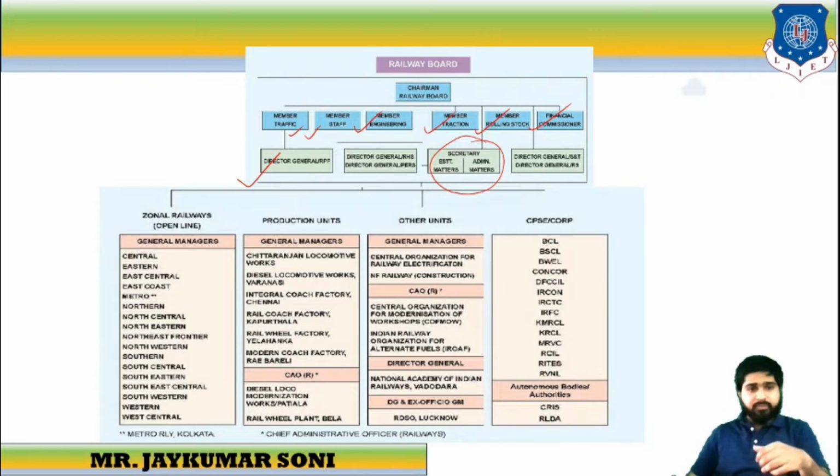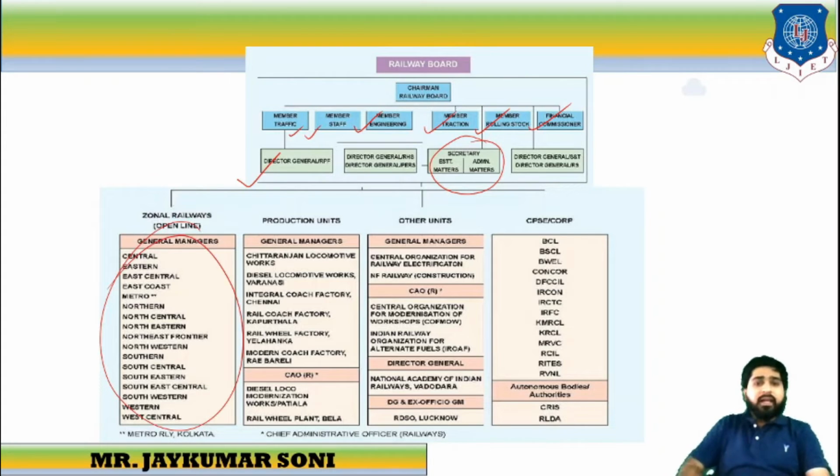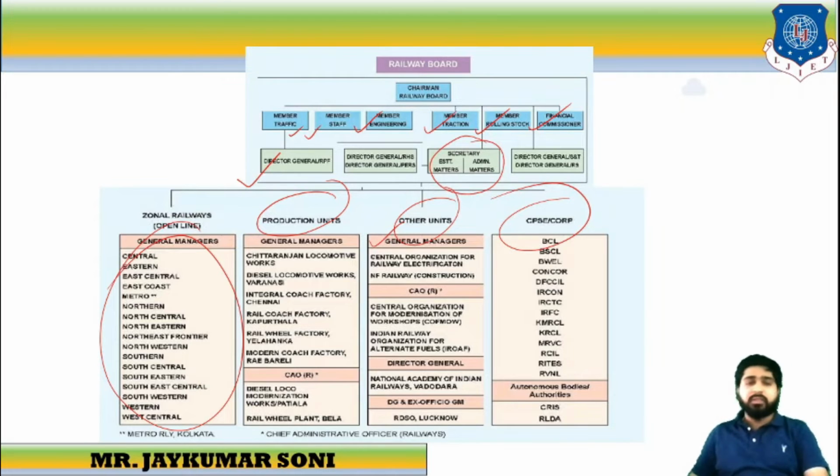Zonal railways include central, eastern, southern, east coast, metro, northern, north eastern, northeast frontier, all these kinds of railways. These are the zonal parts. Then come the production units that include the general managers of various departments. Then come the other units that include general managers, and then comes the corporate staff. So this is it.